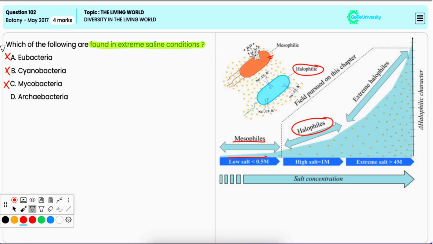Option D, archaebacteria. Now, archaebacteria, particularly the halophiles, for example, halobacterium, are well adapted to extreme saline environments such as salt lakes or brine pools because their cell wall is unique and they have an enzyme system that allows them to survive in such conditions. Hence, it is the correct option.